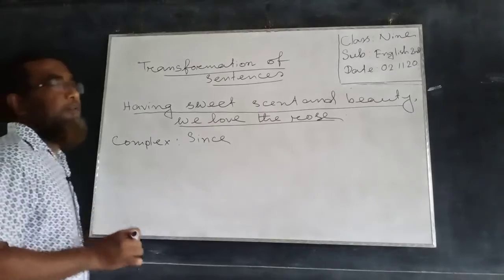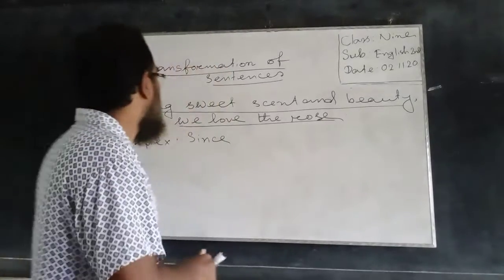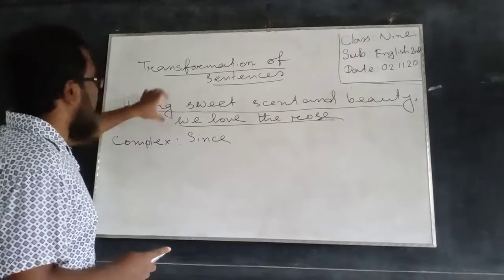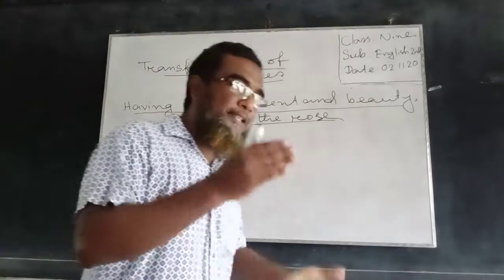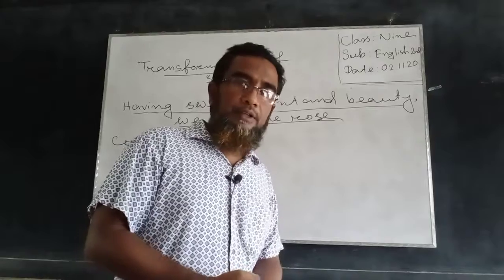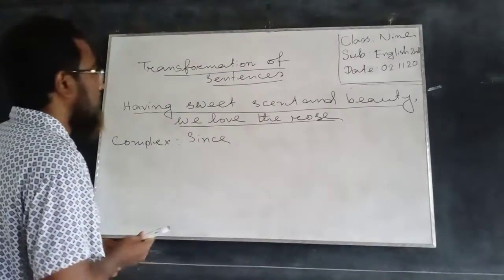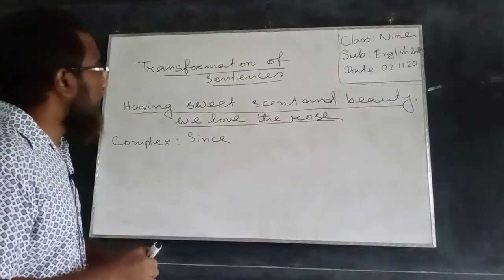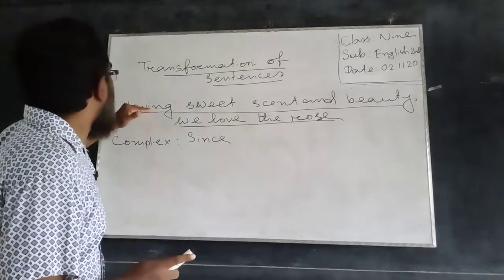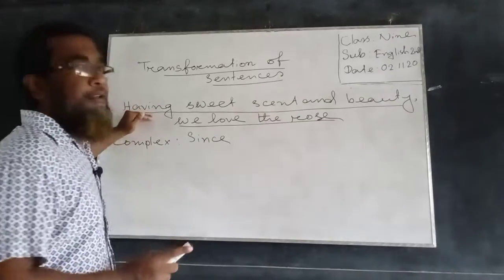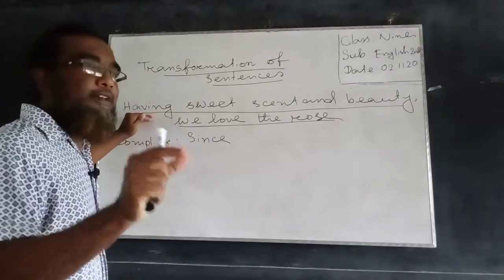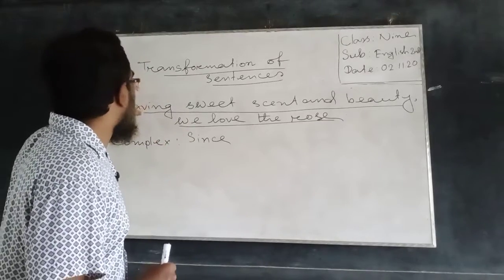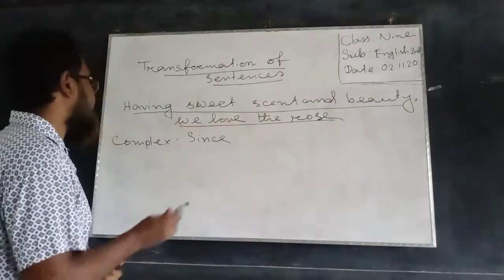Then we will use a subject. The non-finite verb is having, and the subject of this non-finite verb would be undoubtedly the roads according to the meaning. If you look into the meaning, when we use having as a finite verb, you can find out its subject would be the roads.